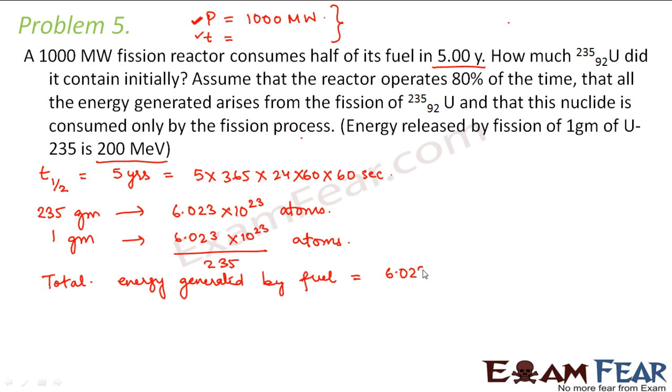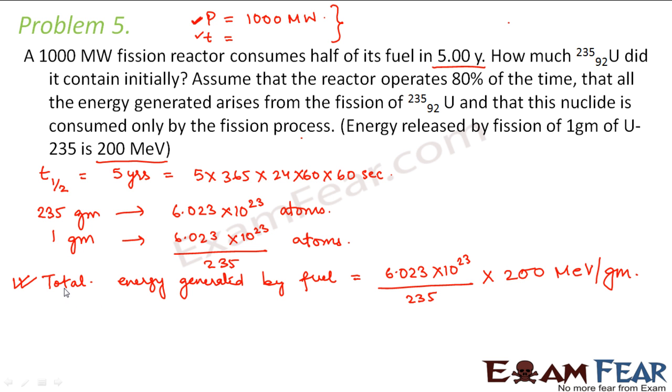So this will be 6.023 into 10 to the power 23 divided by 235 into 200 mega electron volts per gram. So 1 gram of uranium would be able to generate this much energy. This is the total energy that can be generated by the fuel, but this is per gram.